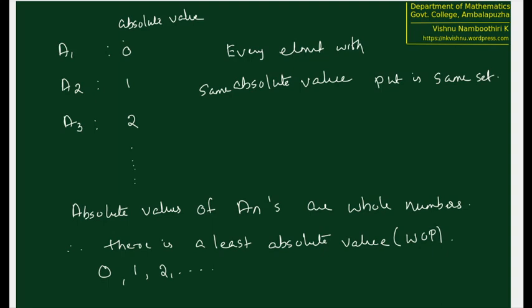Now in the case of Q, this absolute value technique is not actually going to work. Suppose that we write this is 0. So definitely 0 is the element with the least possible absolute value.